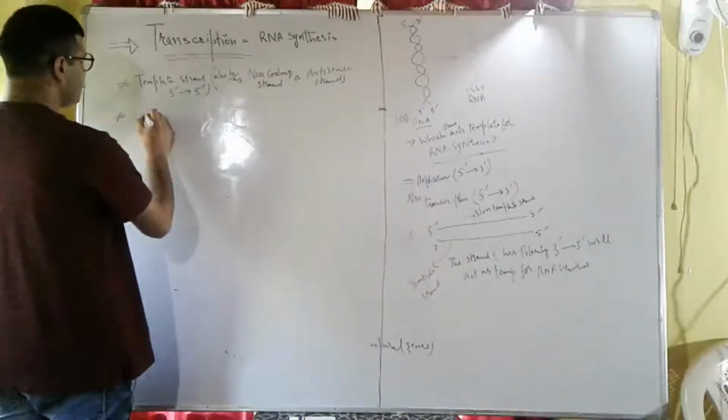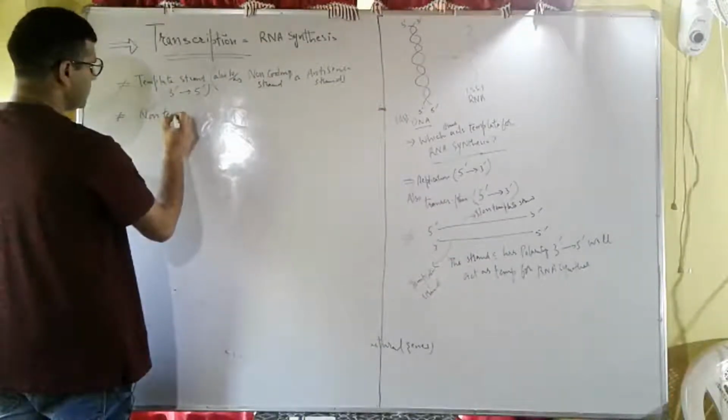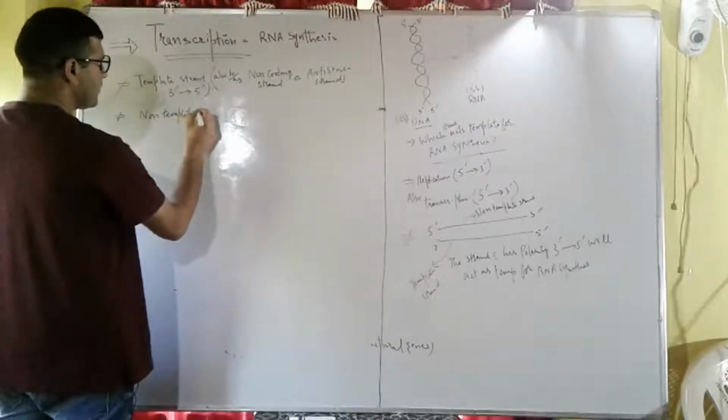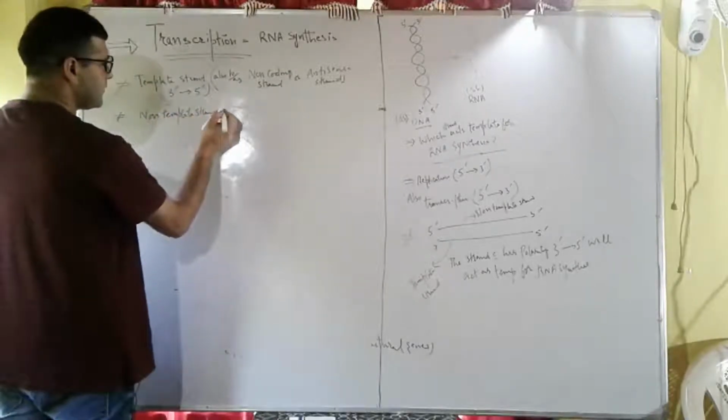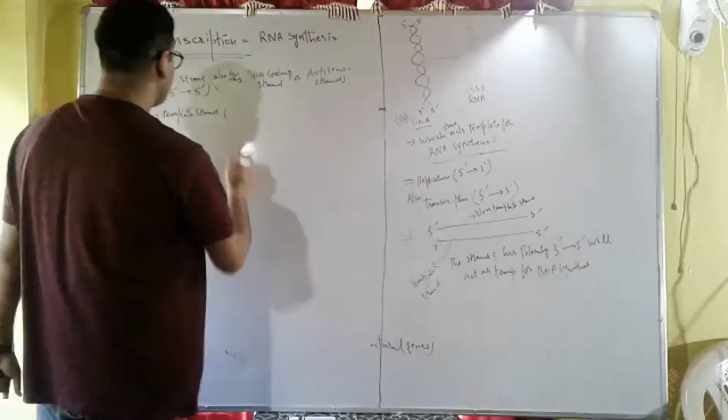Now we have the non-template strand. The non-template strand has polarity 5' to 3' direction.